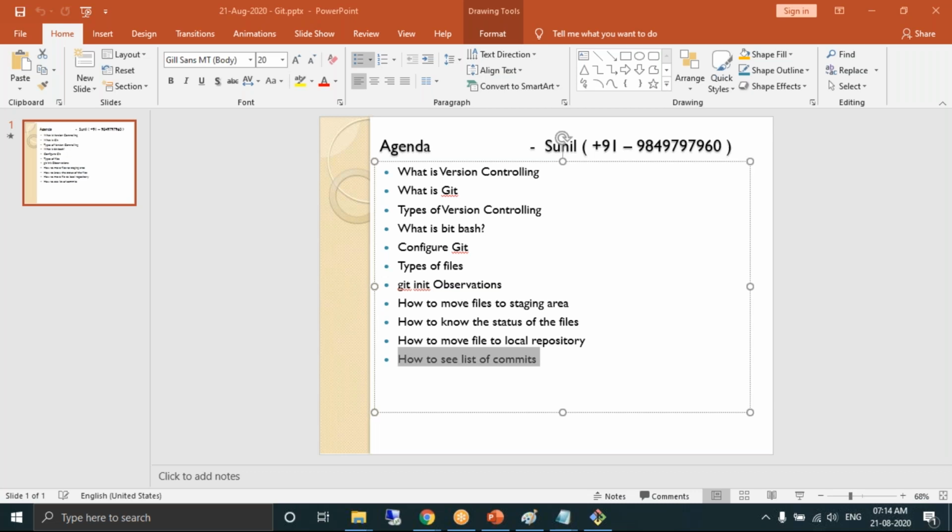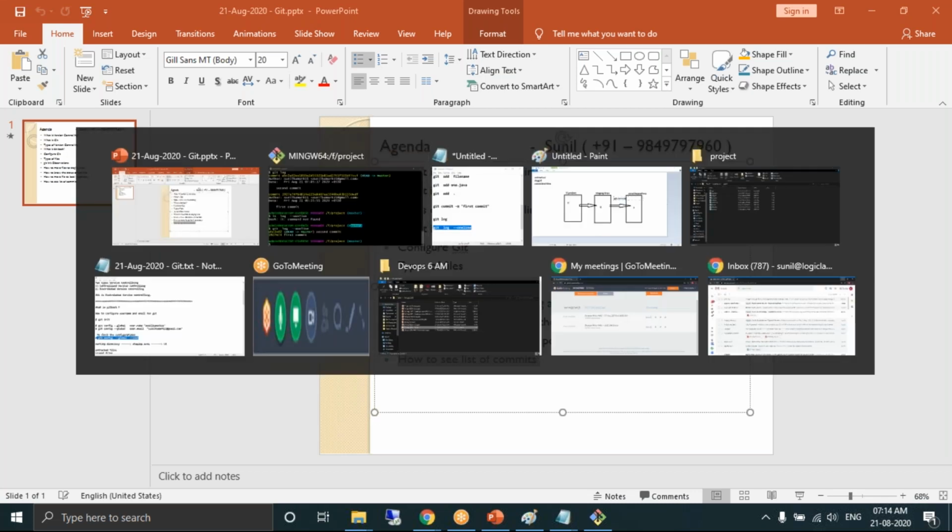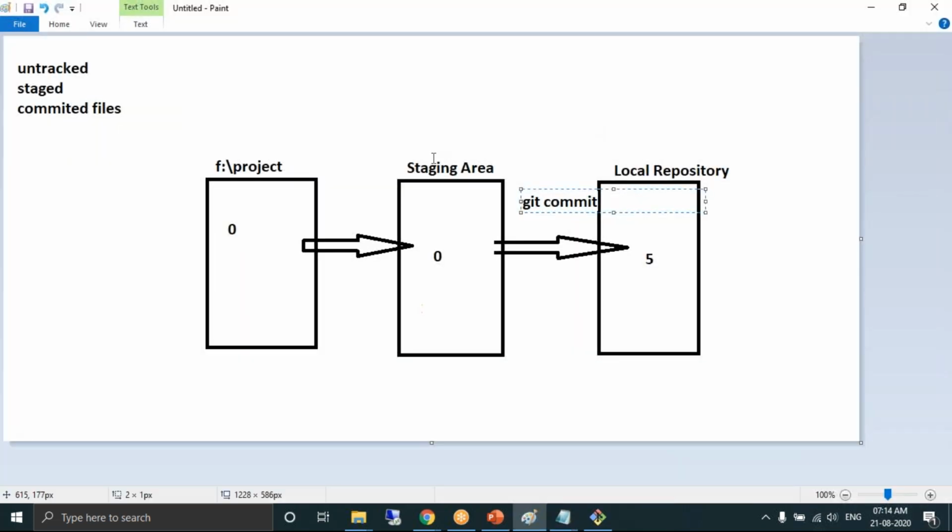And what is the use of that configuration, like the username and email you entered? That's the process. These configurations will be reflected in GitHub, the centralized repository, which we'll discuss later.